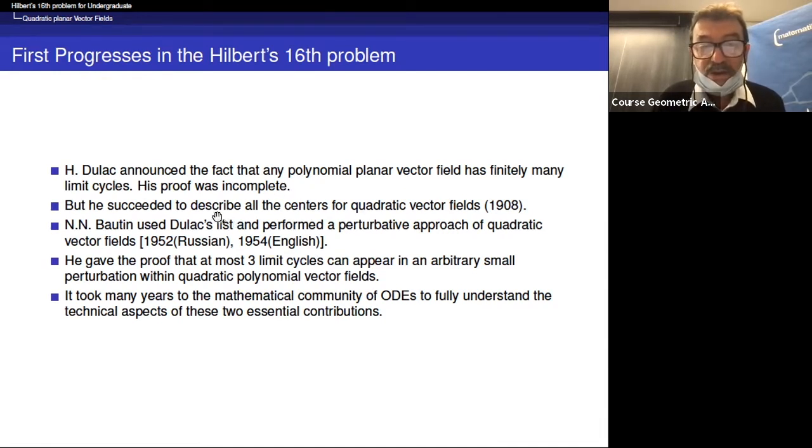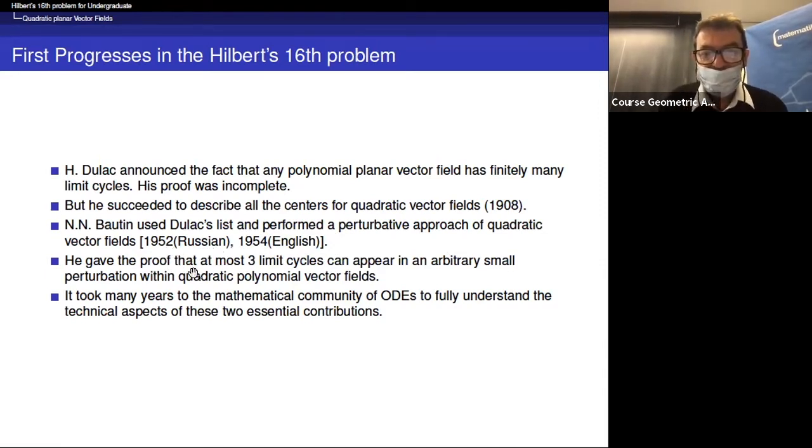But Dulac is also known for a tour de force at that time for describing all the centers for quadratic vector fields. And it is this contribution of 1908 that I will explain today. Then Bottin used the Dulac list of centers of quadratic planar vector fields, and he performed a perturbative approach of quadratic vector fields, 1952 in Russian, 1954 in English, and even 1949 in French, by the way.